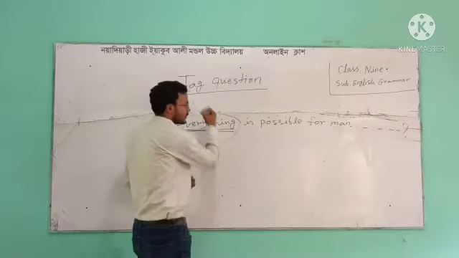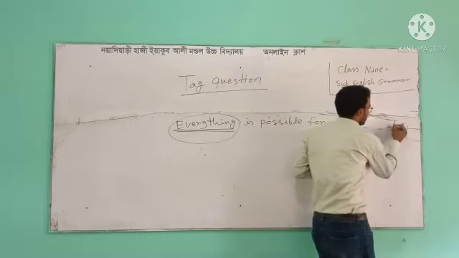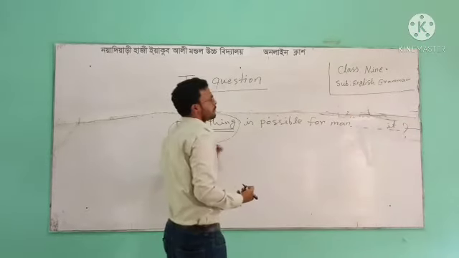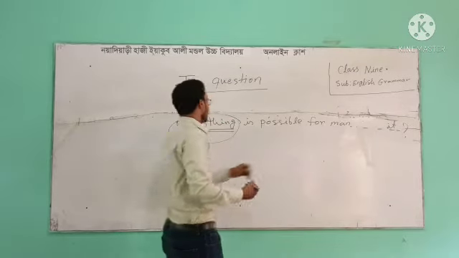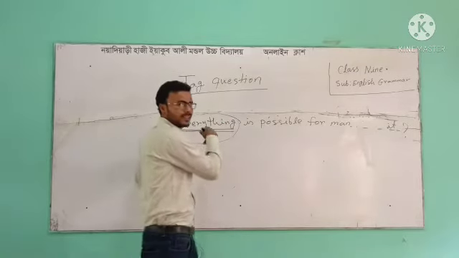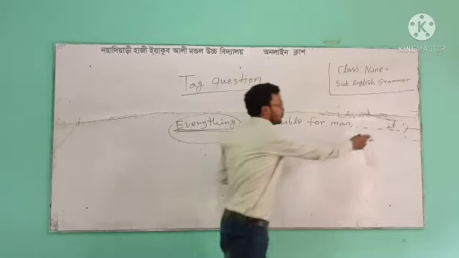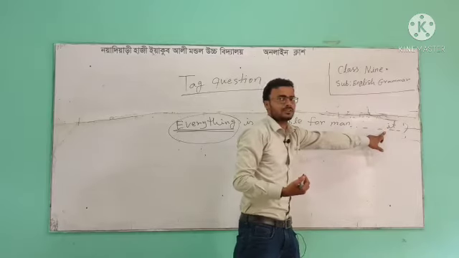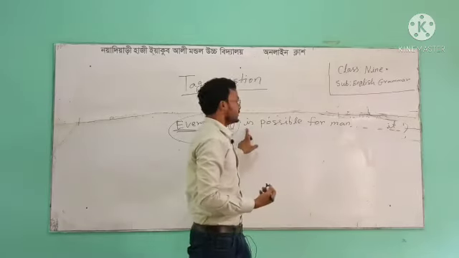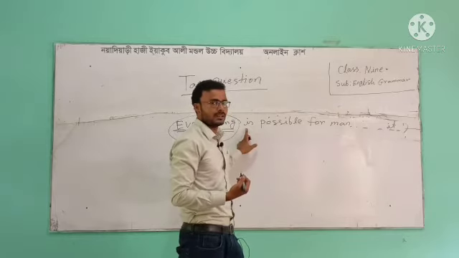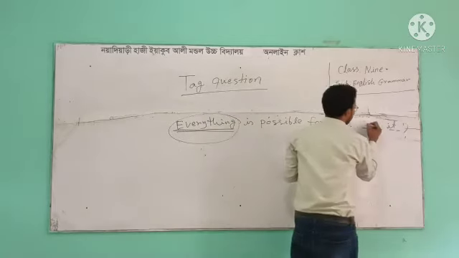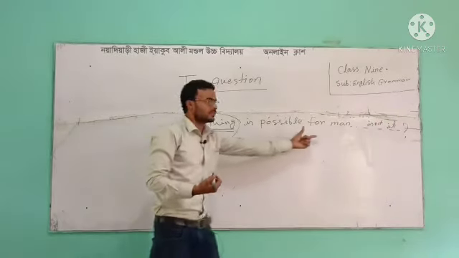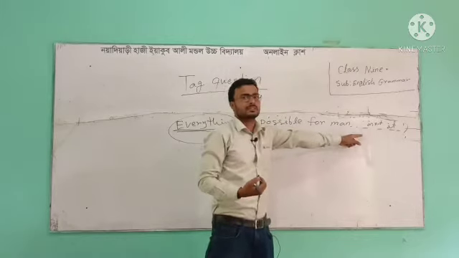For these, we use "it". Instead of "everything", we'll use "it", and "it" now is the subject. So, "is" is the verb, so isn't it? Everything is possible for men. The tag question form: isn't it?